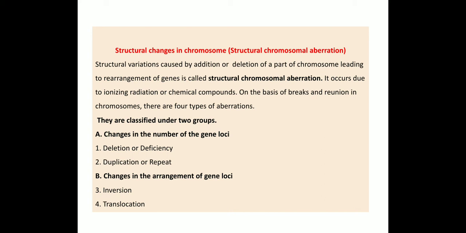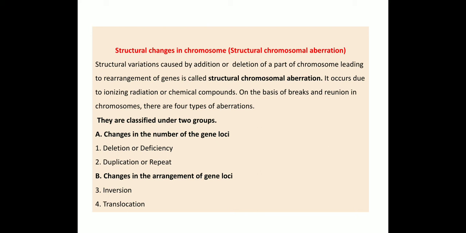There are 4 types of aberrations in the structural changes, but they are classified into 2 groups. The first is change in the number of gene loci, altering the location of the gene. The next is change in the arrangement of the gene loci.